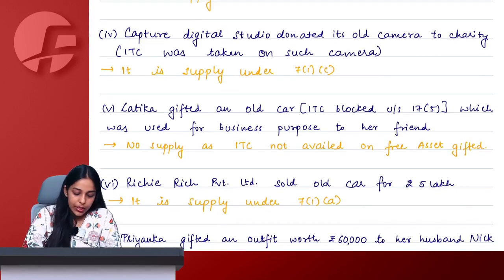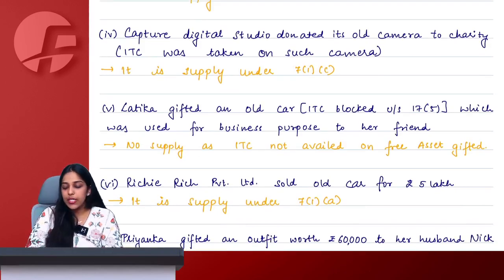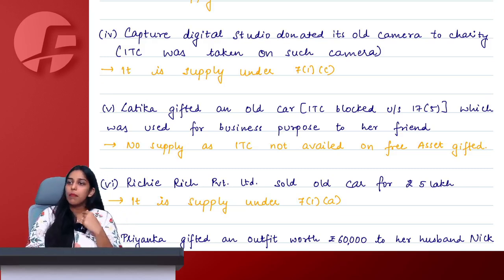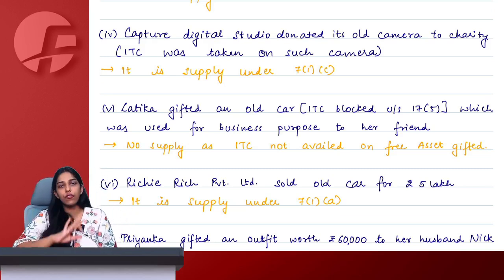Done, ma'am. Then Priyanka gifted an outfit worth 60,000 to her husband Nick. Simply, I've gifted my husband a shirt, let's say. Is it a supply? Say yes or no. Ma'am, because it is a gift, we have to check Schedule 1.